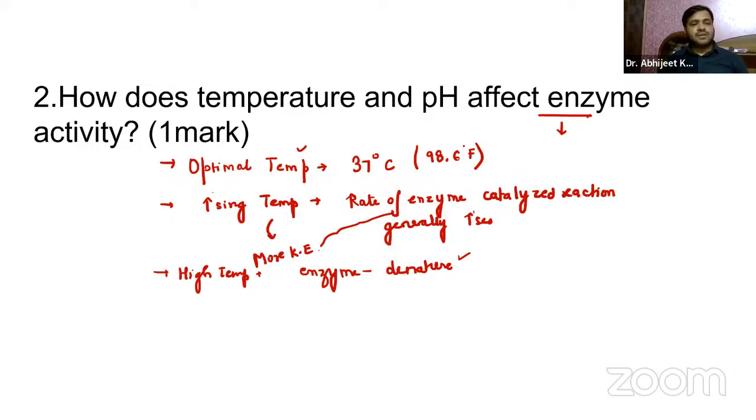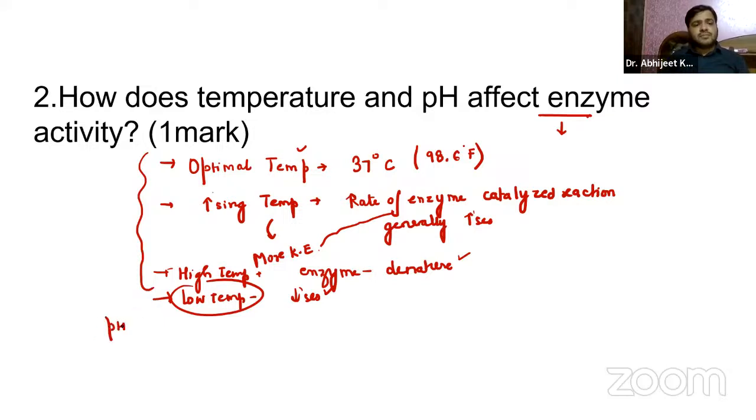Now, guys, coming on to the next one, you can also remember low temperature. If the temperature is below the optimal range, enzyme activity decreases, because the kinetic energy of molecules is reduced and fewer collisions will take place between the enzyme and the substrate. However, just one point to remember: low temperature never causes denaturation, right? Activity can be restored whenever the temperature rises. So that is how temperature affects enzyme activity.